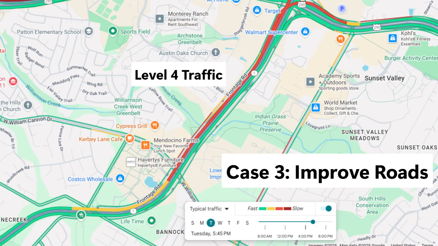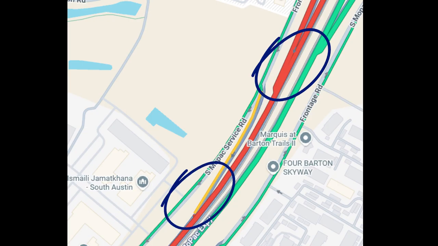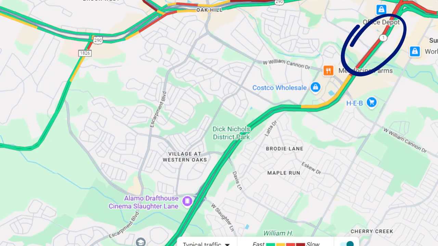On to our third case, improving the roads. And we have a prime example of this in the 290 Loop 1 intersection, where the entrances into Loop 1 are really close, causing traffic jams, making an effect on Southwest Austin.